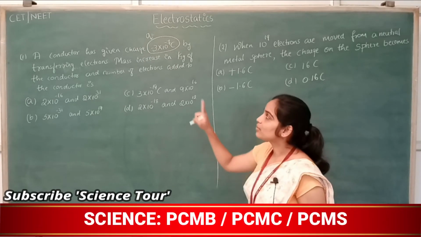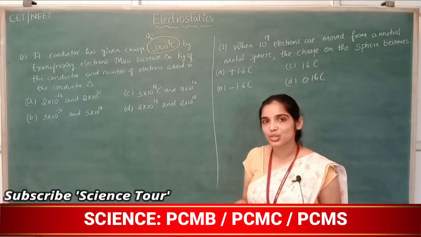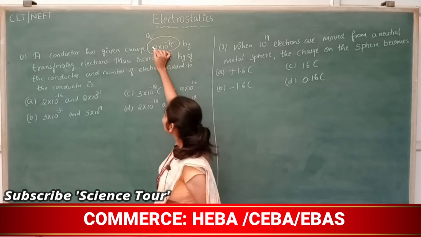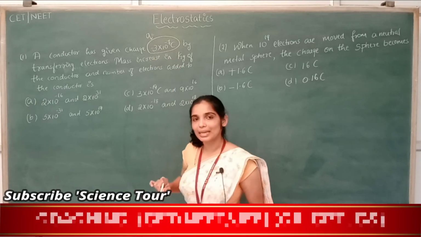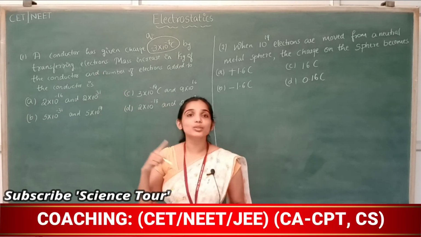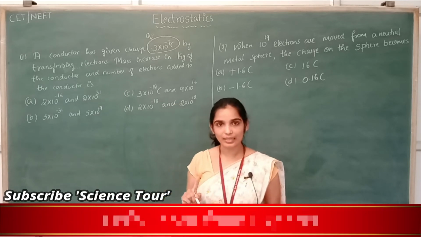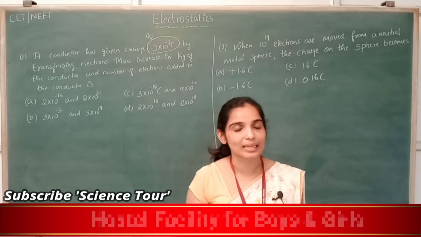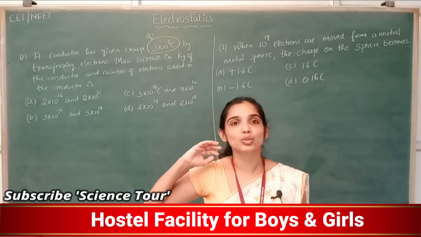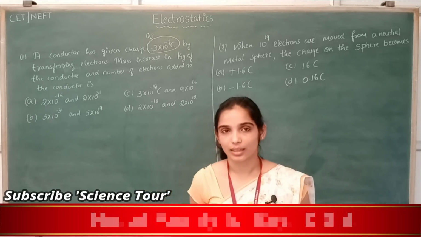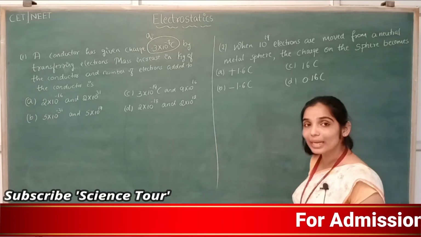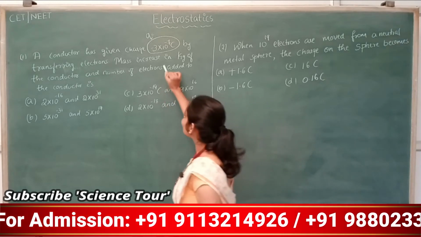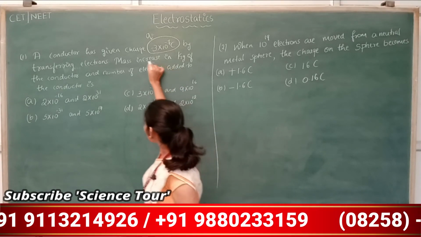By transferring electrons, how is that conductor charged? See, the charge of the conductor is negative. That means electrons are given to the conductor. Correct? If the charge is negative, then there should be an excess of electrons in that conductor. So charge is given to that conductor by transferring excess electrons to it. Mass increases. Yes, this concept, mass